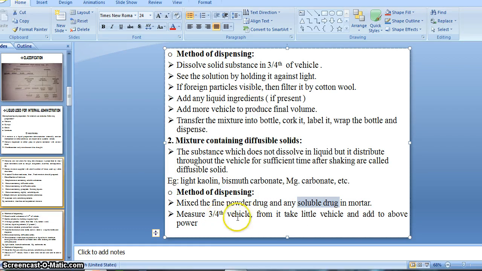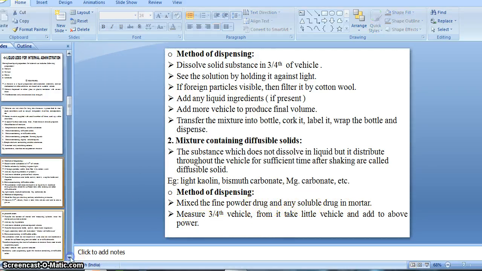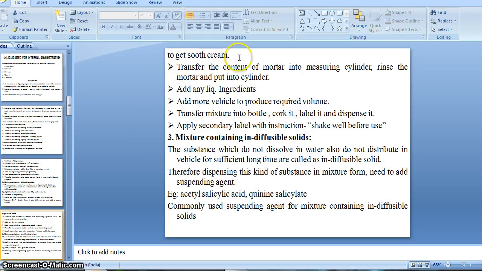Then measure 3/4 of the vehicle. From this 3/4 of the vehicle, take a little vehicle and add it to the above powder. So in the second step we measure 3/4 of the vehicle, take a small portion from it, and add that small portion into the above mixture of soluble drug and powder drug, to get a smooth cream.